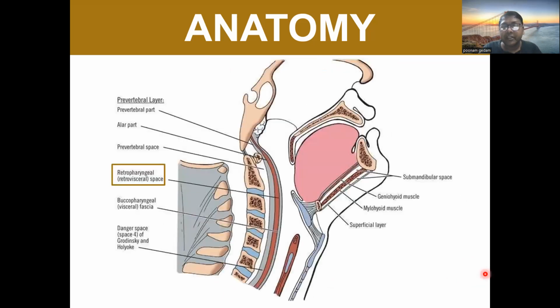So coming to the anatomy, this illustrates the retropharyngeal space, also called the retrovisceral space. So you can see that this is the prevertebral part, this is the alar part, and this is the prevertebral part. We can see that this is the buccopharyngeal fascia, this is the danger space, and this is the superficial layer, mylohyoid, geniohyoid, submandibular, prevertebral.